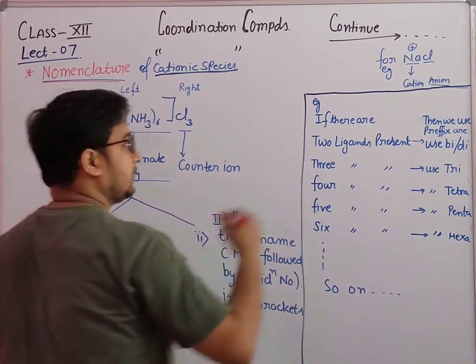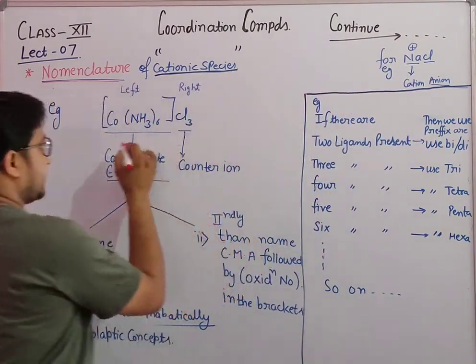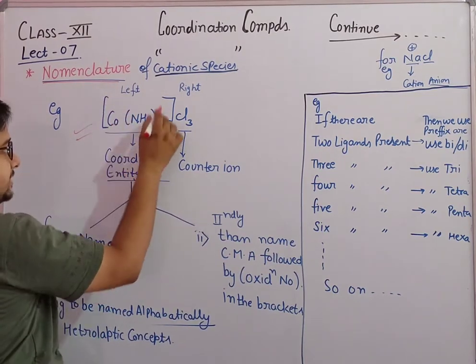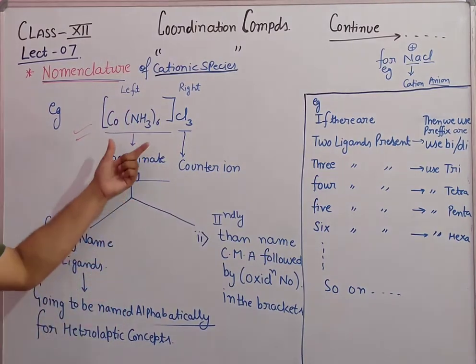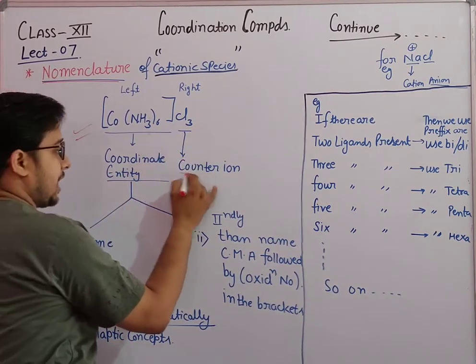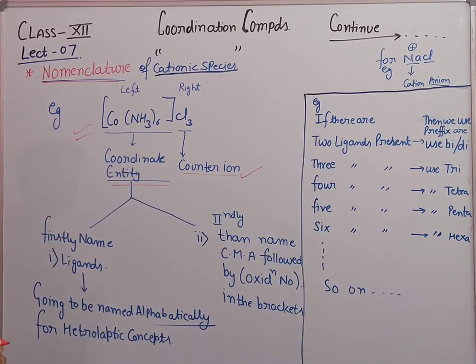Before that, when we talk about coordination compounds, this is an example of a coordination compound. Inside the bracket, as we already discussed, is the coordinate entity, and this is a counter ion. There are two parts in a coordination compound.